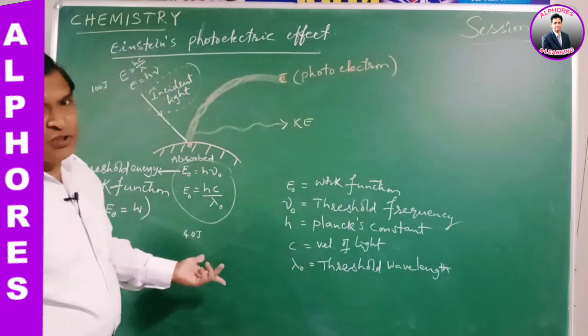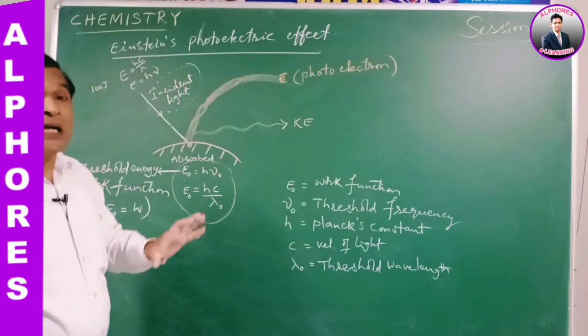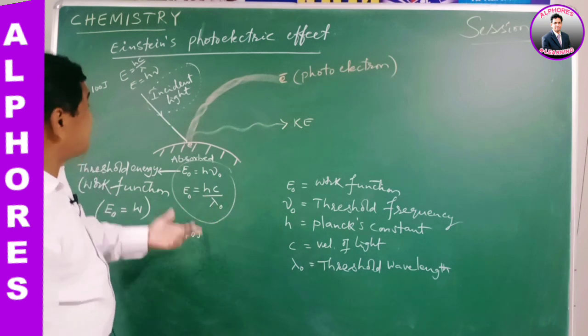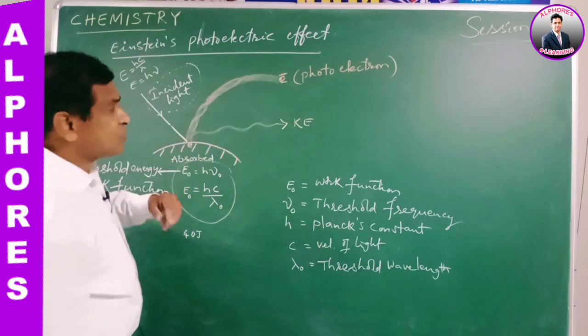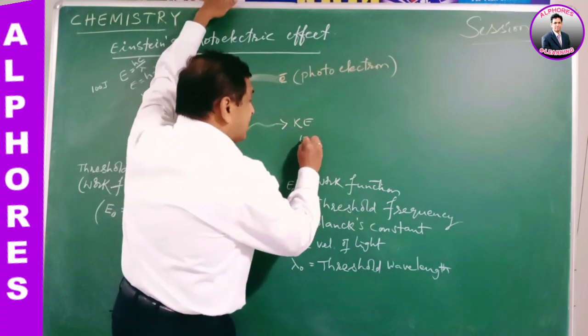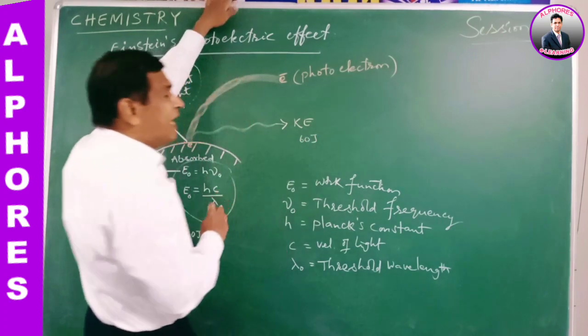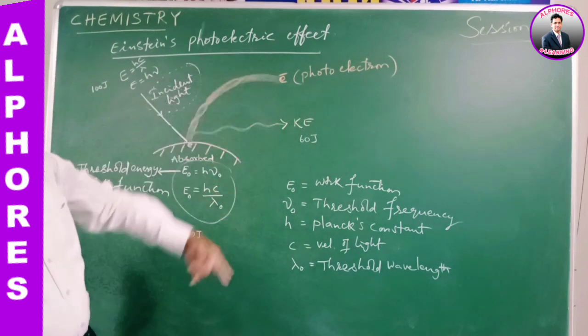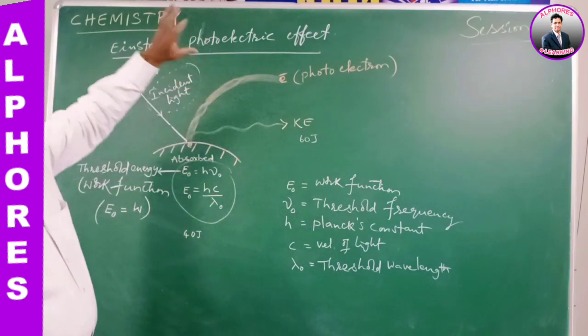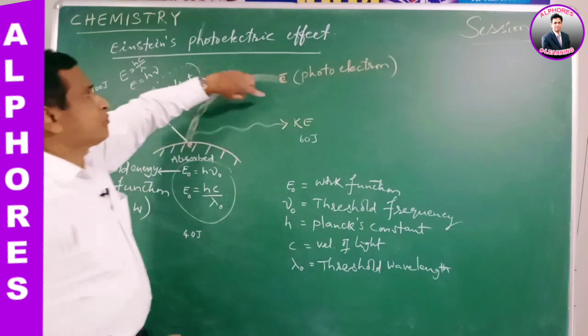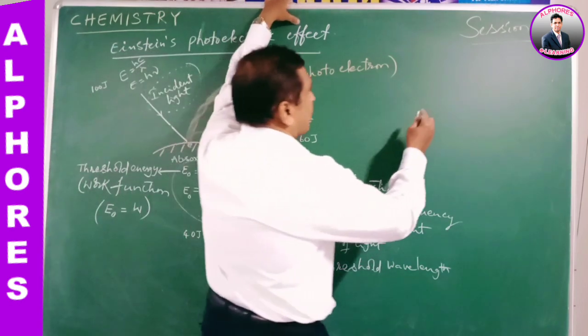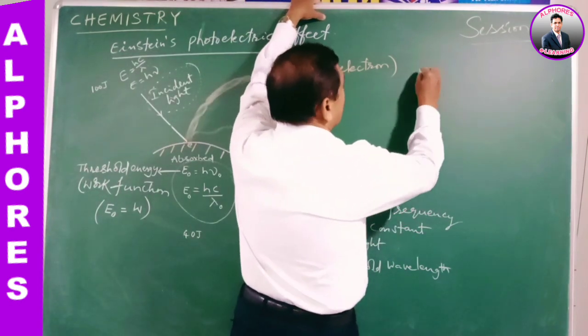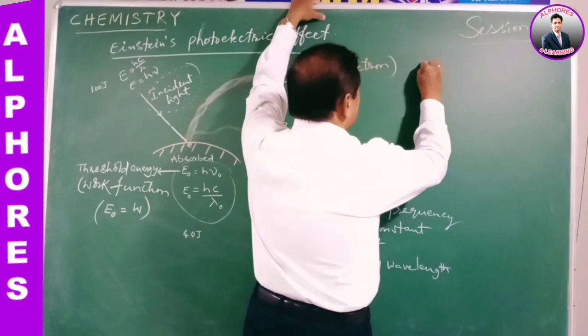The remaining balance energy, that is 100 minus 40, that is 60, is released as kinetic energy of the ejected electron, that is the photoelectron.